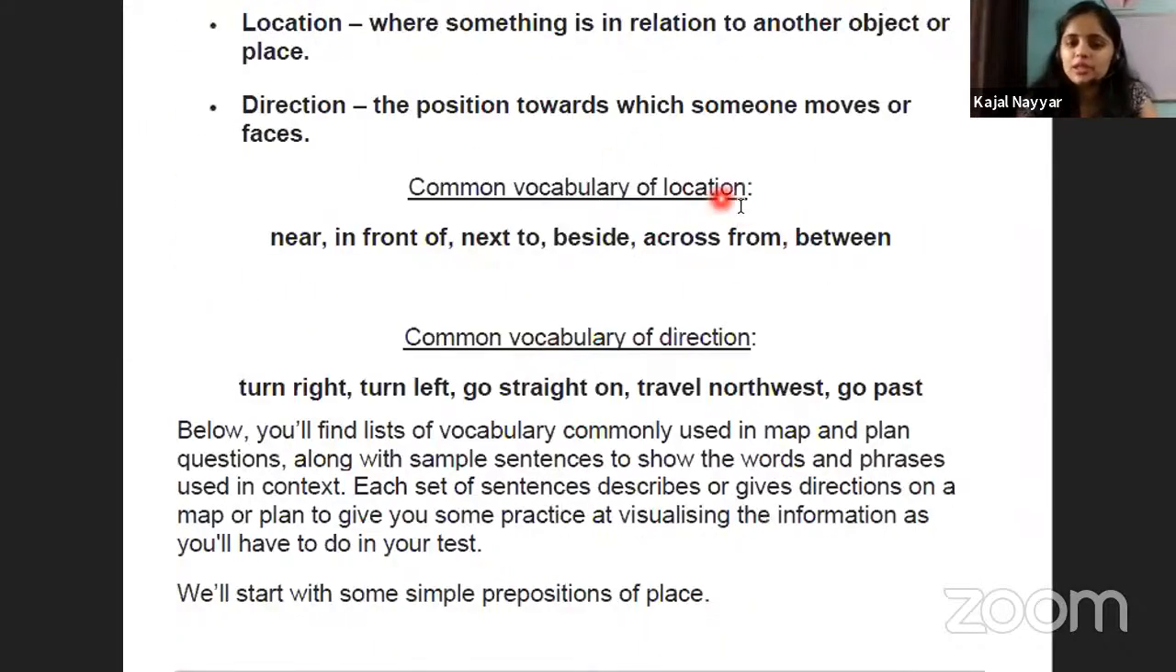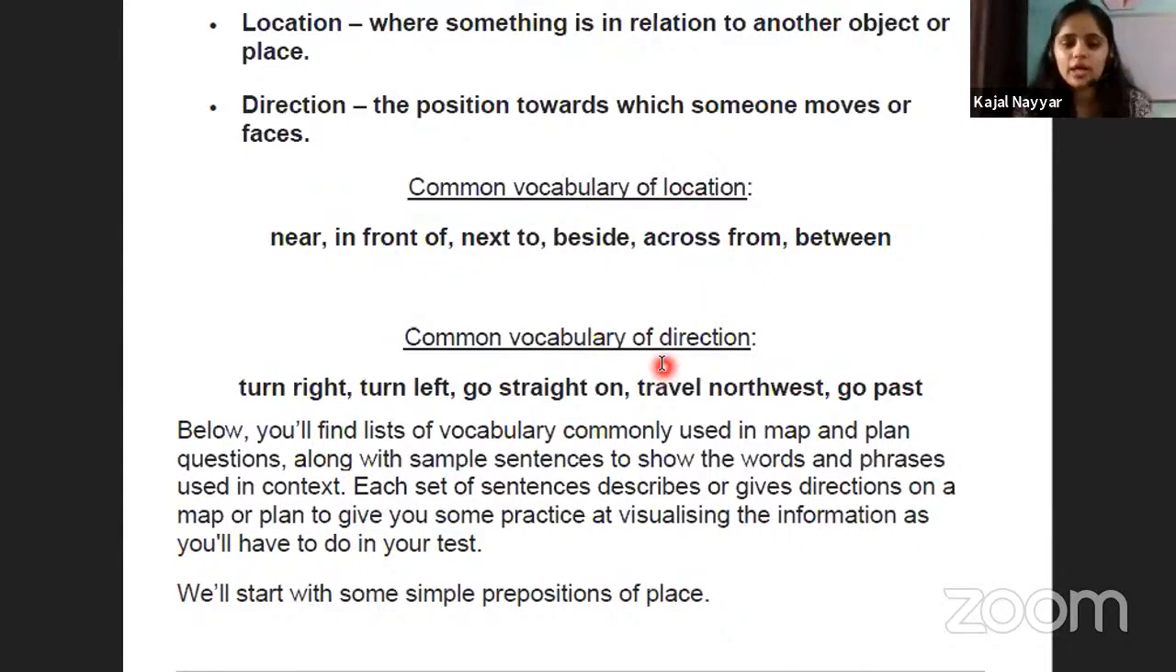Then the common vocabulary for location is near. How can we say near? If something is located nearby, we'll say the word near. In front of, in the front of something. Next to is just on the left or right of something, meaning exactly next to, or we can say the neighbor. Okay. Then beside, across from, between. So these are some kind of vocabulary for location.